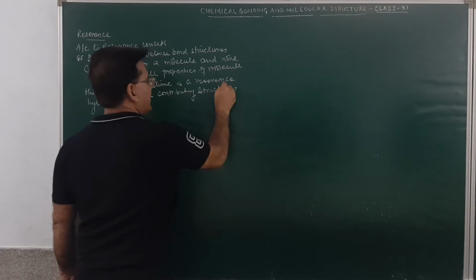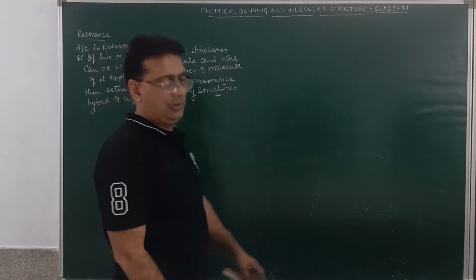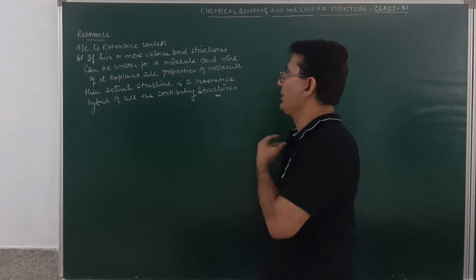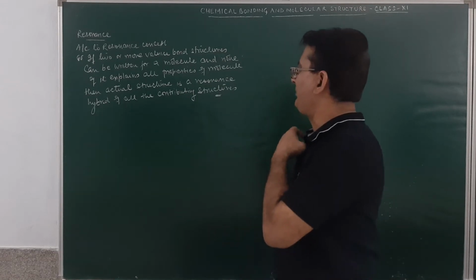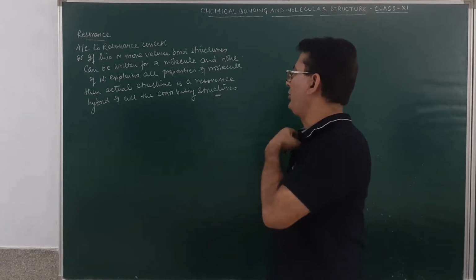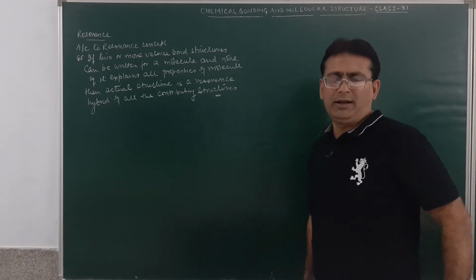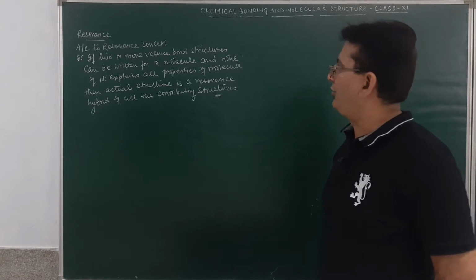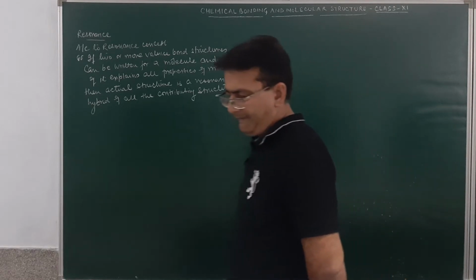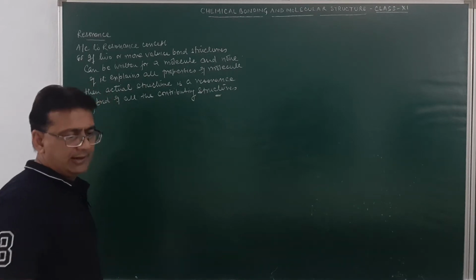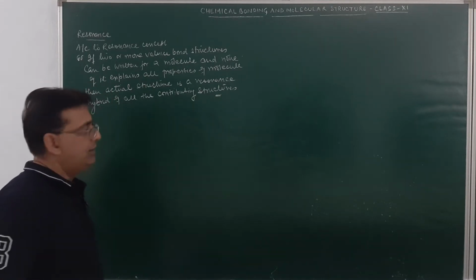Am I clear? This is the concept of resonance. If for a molecule we may write two or more than two structures, but none of those structures explains all the properties of the molecule, then we write down the hybrid structure which will explain the entire property of the molecule, and that is called the concept of resonance. Fine. Students, always remember the resonance hybrid is a definite form.